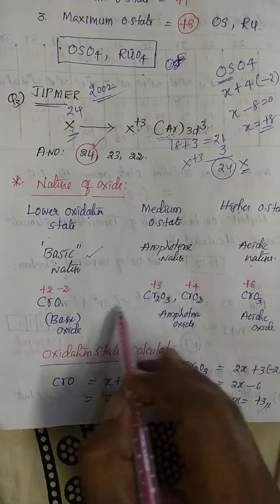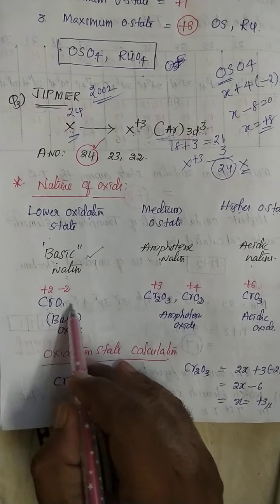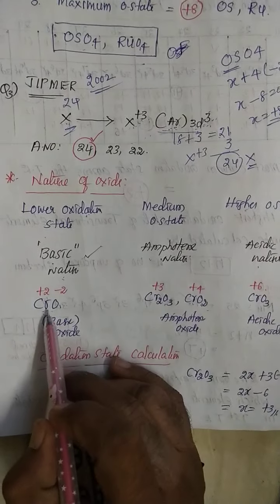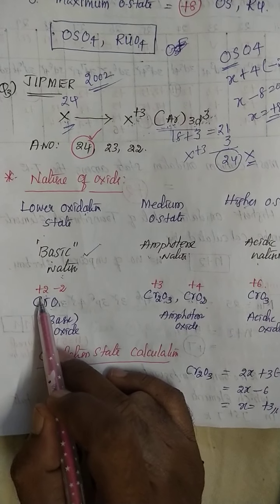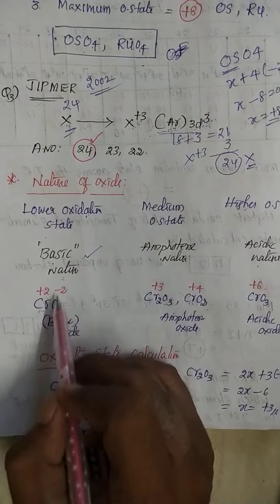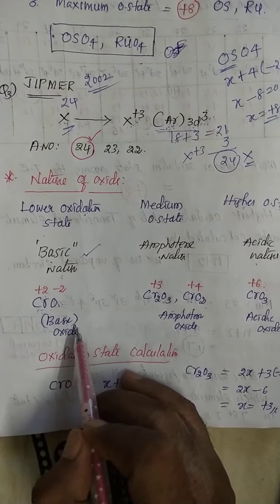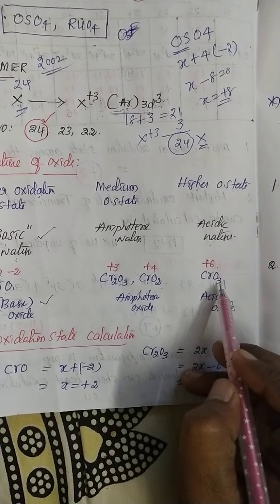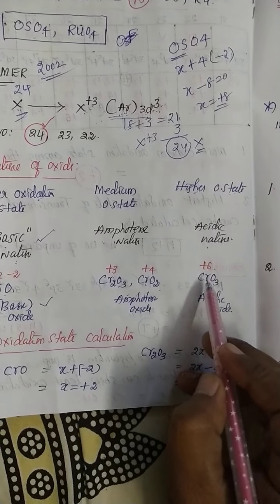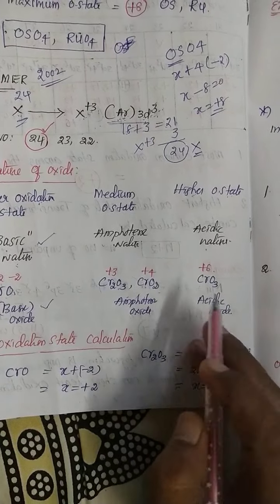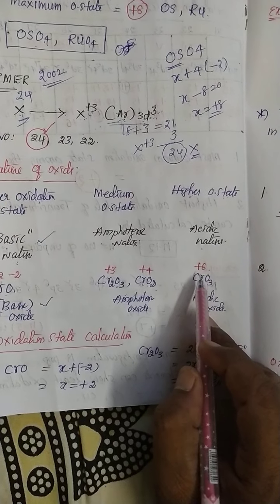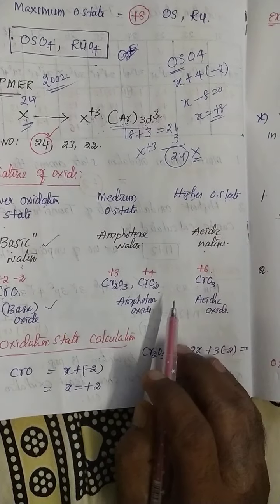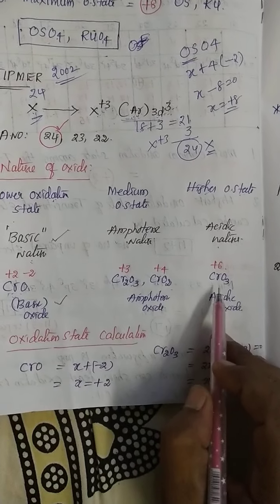Chromium oxides: CrO, Cr2O3, CrO2, CrO3. Here in CrO the oxidation state of chromium is +2, the least oxidation state, so chromium oxide acts as a basic oxide. In chromium trioxide, the oxidation state of chromium is +6, the maximum oxidation state, so CrO3 is acidic in nature, not basic.